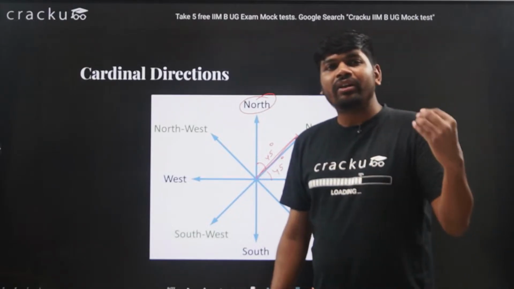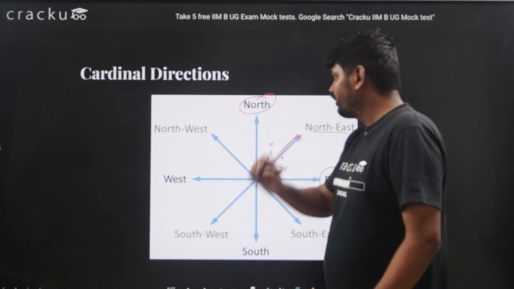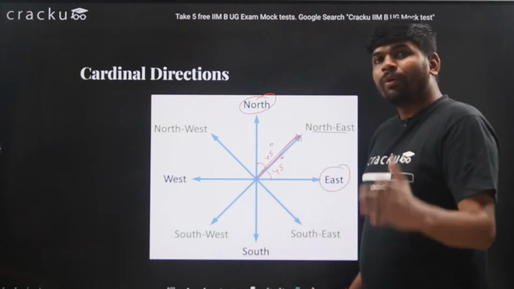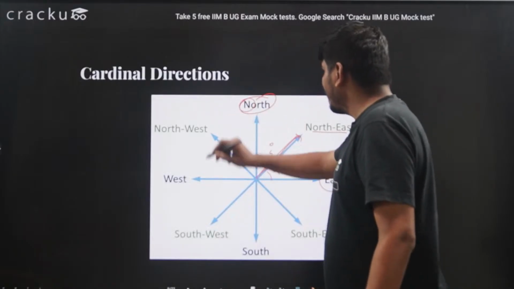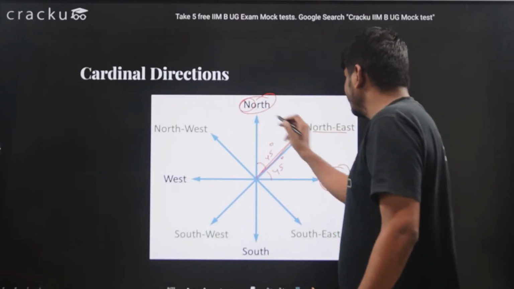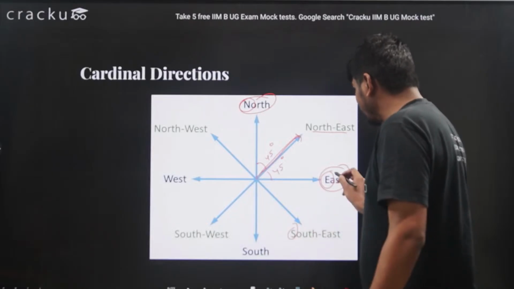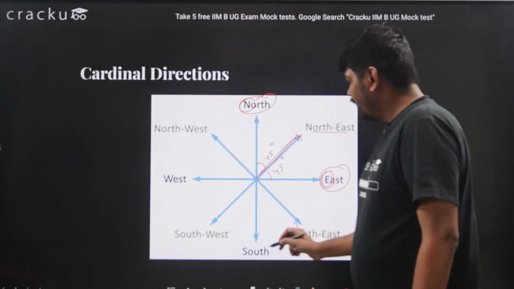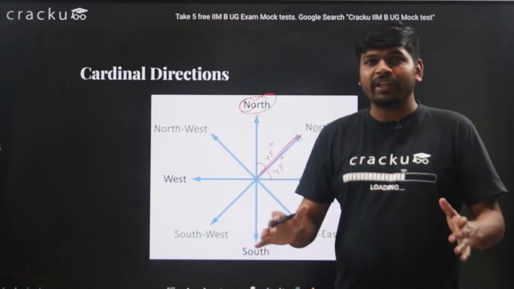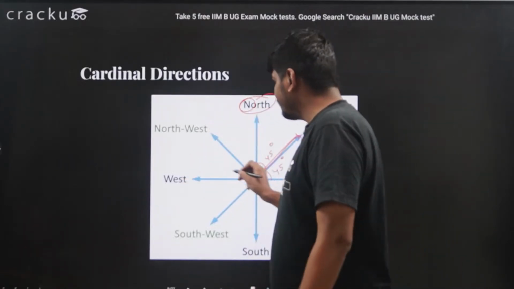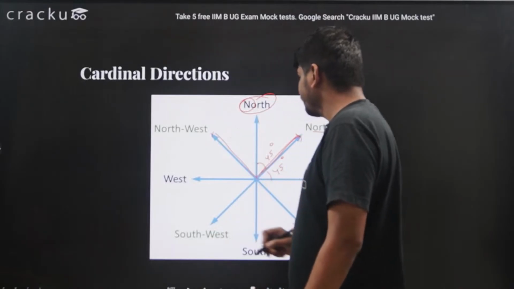Why am I taking northeast? Why not east-north? You always have to go in reverse alphabetical order. N comes last and E comes first, so northeast. S comes last, E comes first, so southeast. Then southwest, then northwest. Between north and west, it is northwest.